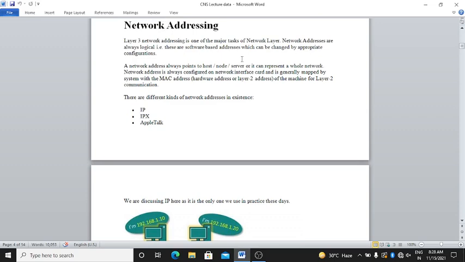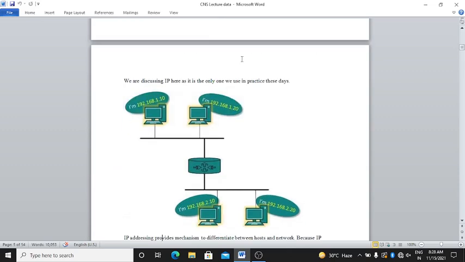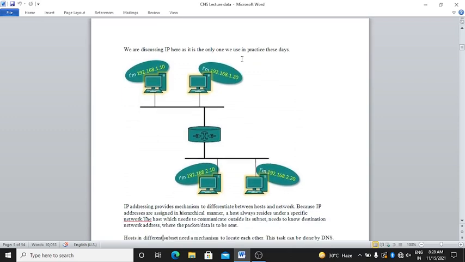A network address points to a host, node, server, or it can represent a whole network. Network address works along with the MAC address, that is the hardware address, or layer 2 address, for the machine, for layer 2 communication. There are different kinds of network addresses: IP, IPX, and AppleTalk. We are discussing IP here as it is the only one we use in practice these days. Observe this diagram.